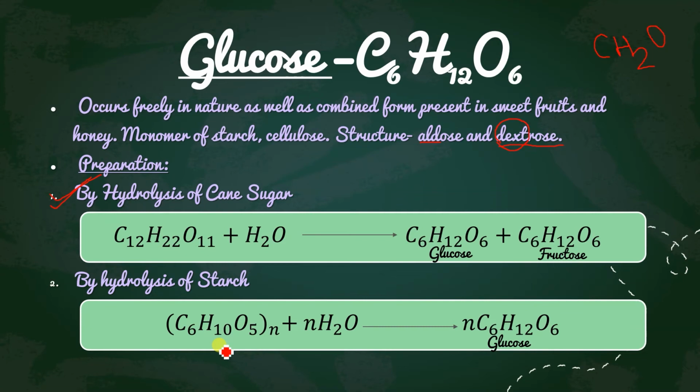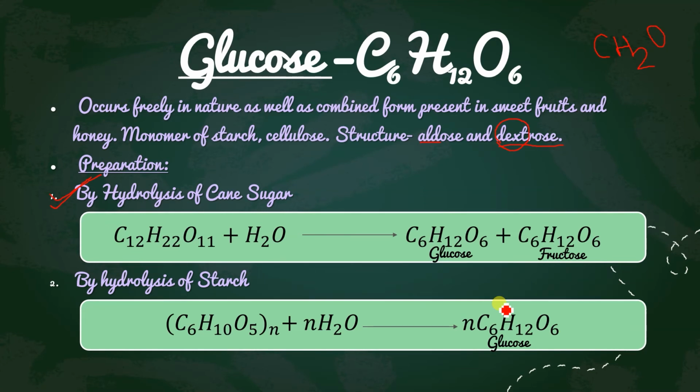Whenever we form bonds between glucose molecules, one H2O molecule is eliminated, so it is a condensation polymer. When 2 moles or multiple glucose molecules combine, there is an elimination of a small molecule, H2O. So this is the formula of starch, (C6H10O5)n, with countless units. When n moles of water are added to that, it will give you n moles of glucose only, not fructose.